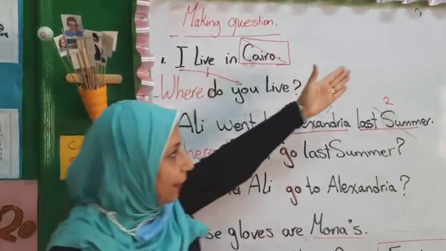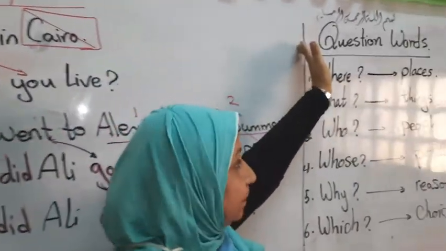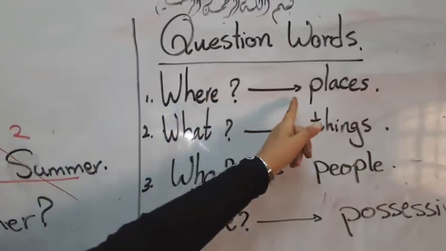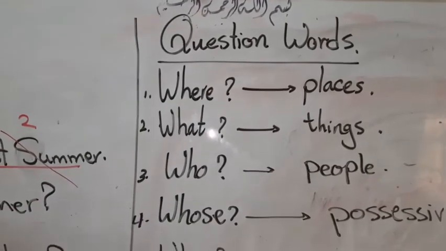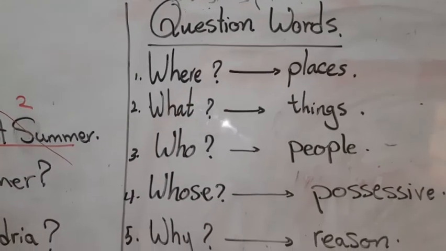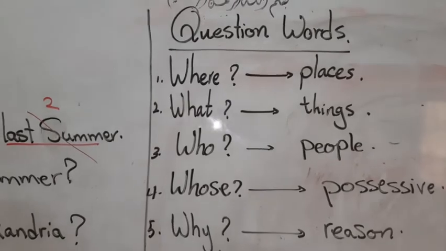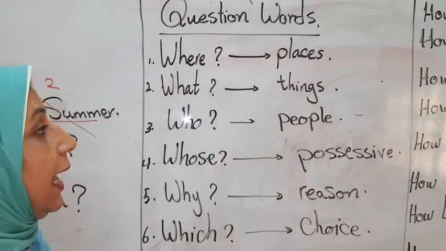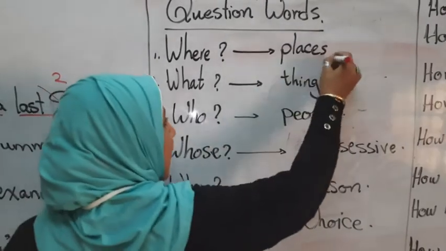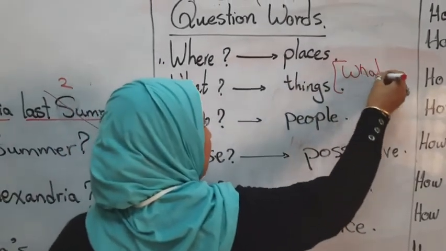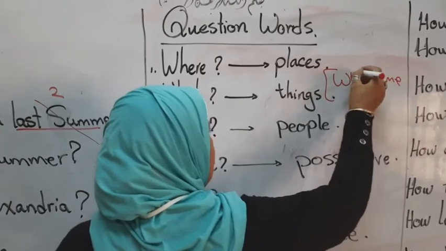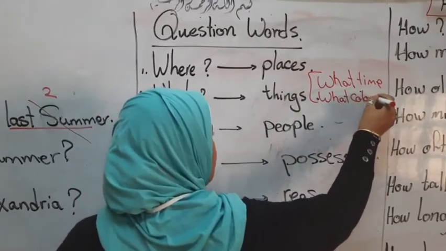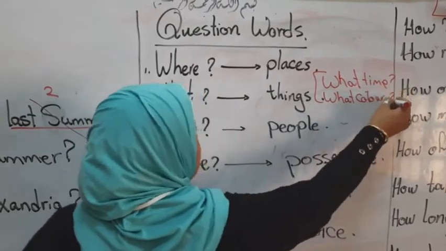Let's have a look at the question words. We have where. Where asks about places. Where do you live? Where did you go yesterday? Where does your father work? What asks about things. And don't forget, we have what time to ask about time and what color to ask about the color, okay?